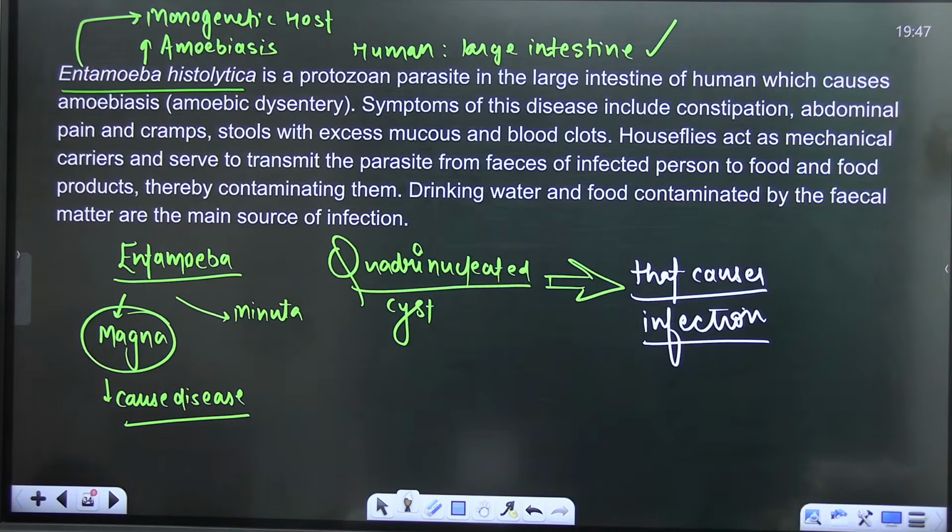So through contaminated water it enters our body, and the cyst wall will dissolve inside the ileum. Then it will form the trophozoites, which will further divide, and then in the large intestine they will just multiply by binary fission, and the infection will occur. So in detail, its life cycle is not required for your exam. But yes, you should remember the quadrinucleated part. So it is the infective stage.